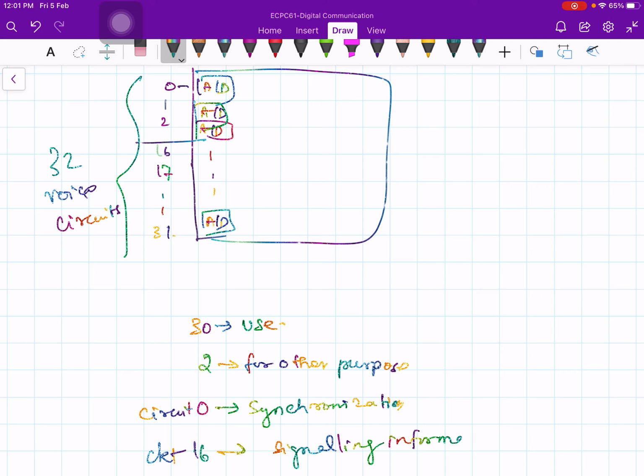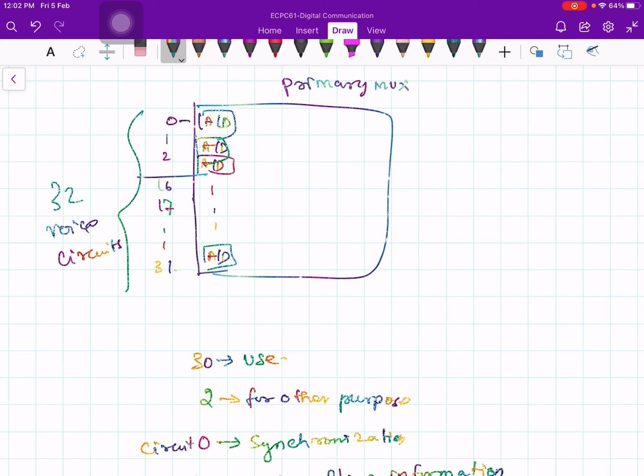So 2 slots are not used, and 30 slots are used. The circuits are numbered 1 to 15 in one group, and 17 to 31 in another group. So totally 30 channels, multiplexing these 30 voice channels into a single circuit.